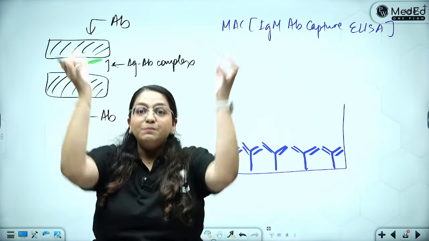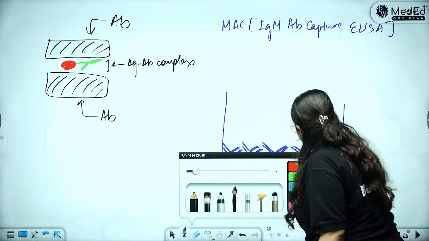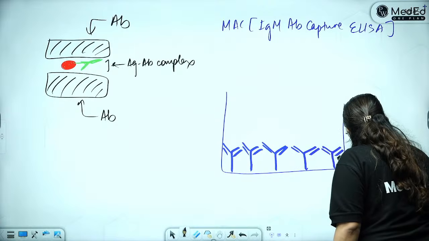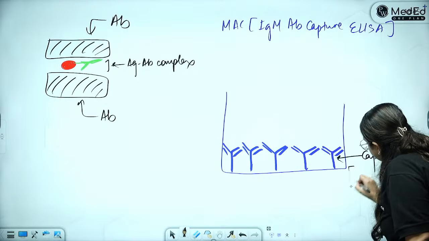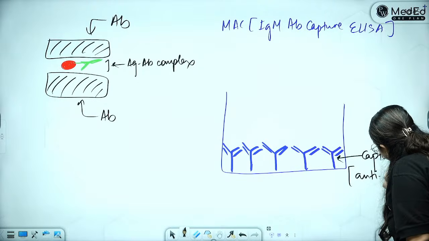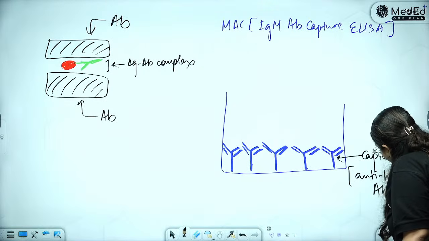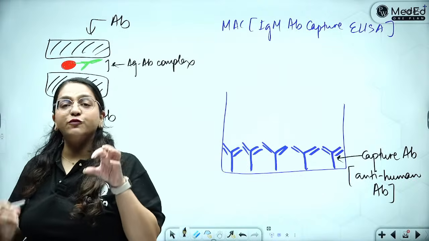So it is a capture antibody, and the beautiful thing about this is that this is an anti-human antibody. So this is an antibody formed against the antibodies of a human.